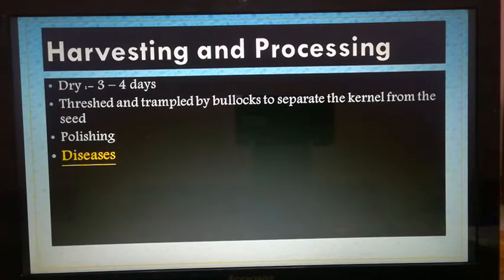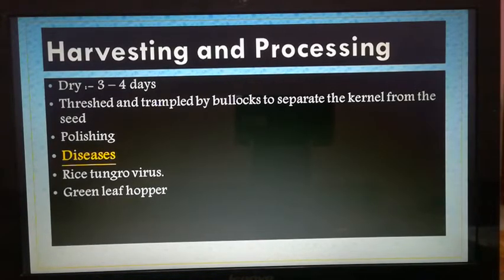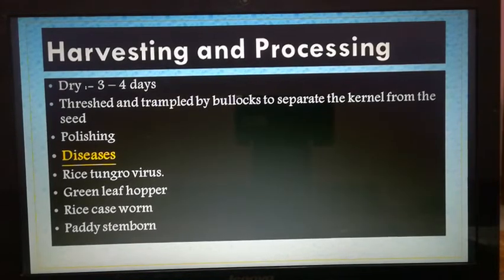Diseases which attack rice: the tungro virus attacks, and the green leaf hopper also attacks. Rice caseworm is another cause. Paddy stem borer. These are the diseases affecting rice cultivation.